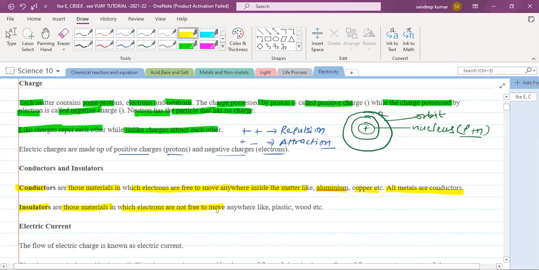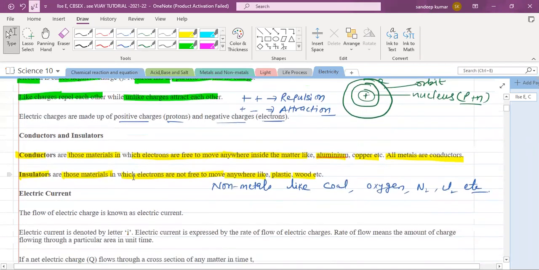Examples: plastics, wood, non-metals. Non-metals also come under what? Insulators. Non-metals like carbon, coal, oxygen, nitrogen, chlorine. All are what? Non-metals. Generally, they are insulators. Yes or no?